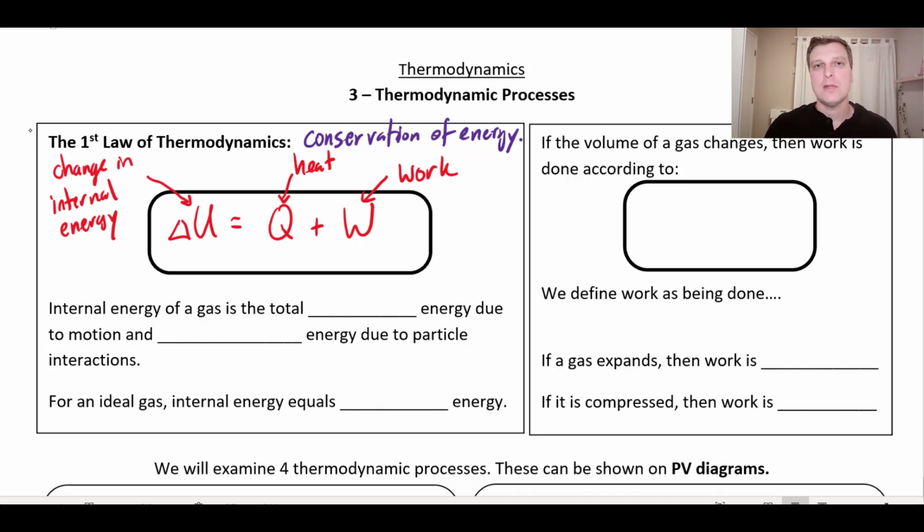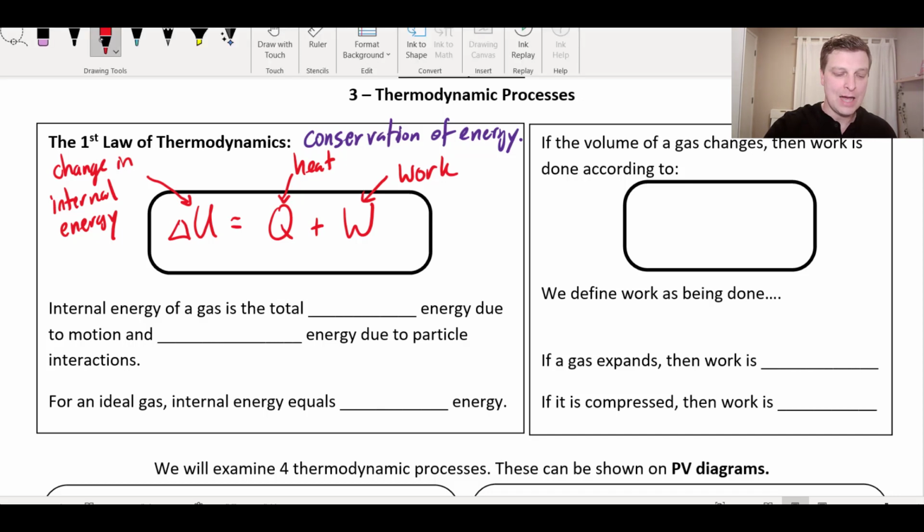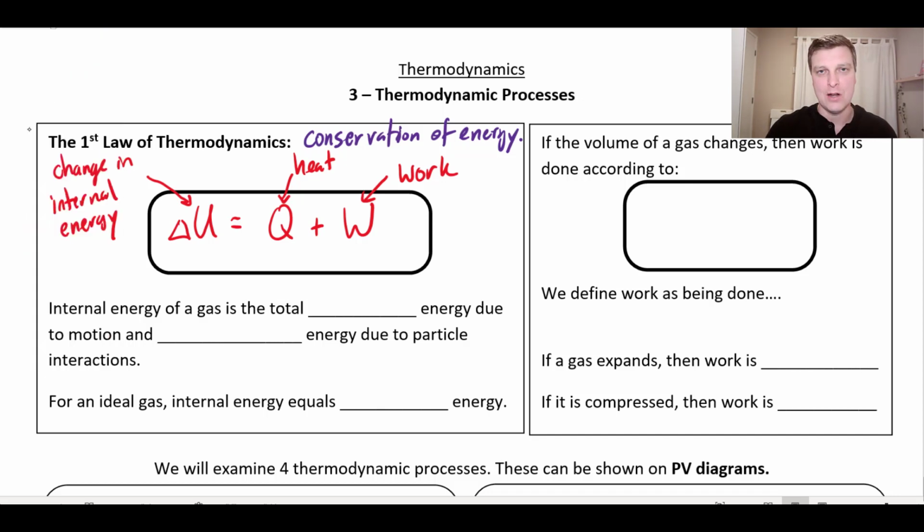One thing that sometimes gets confusing is our definitions, because we've thrown around a bunch of different terms for energy. We talked about thermal energy, kinetic energy, and now internal energy. The thing to realize is that because we're talking about ideal gases, it's going to be simpler than it all sounds. Strictly speaking, the internal energy of a gas is a combination of all of the kinetic energy due to the particles moving.